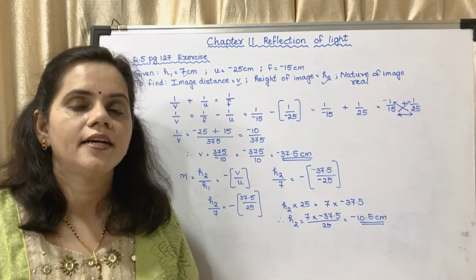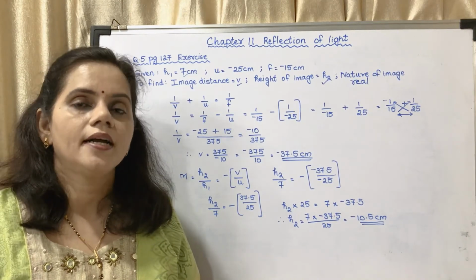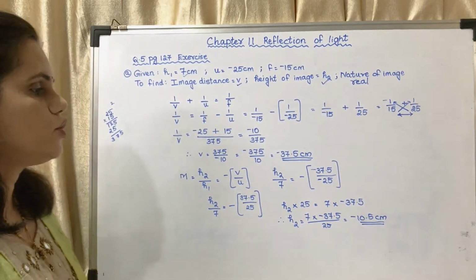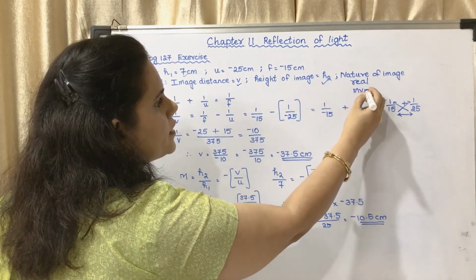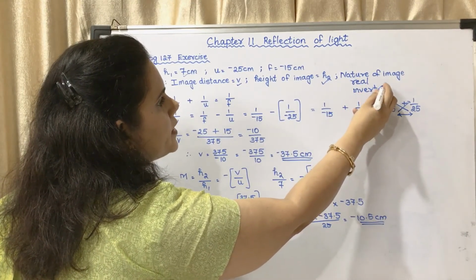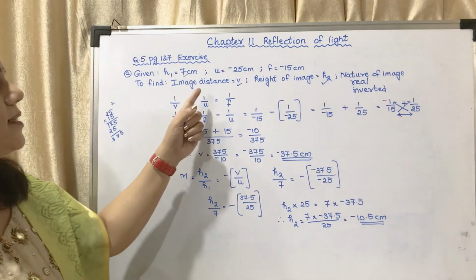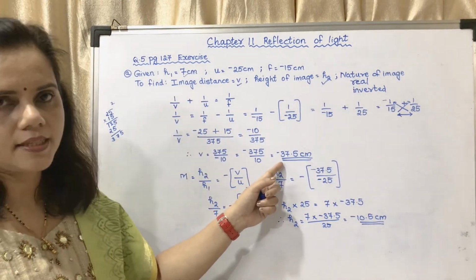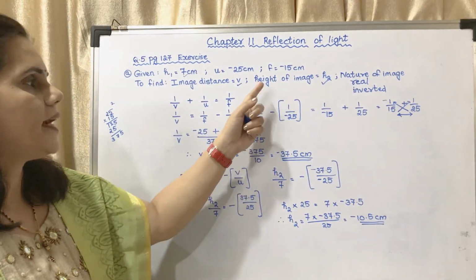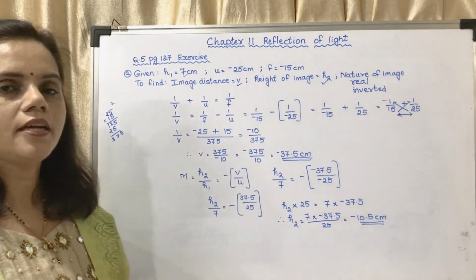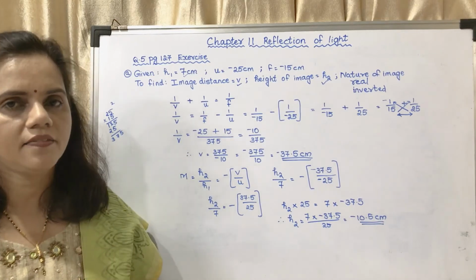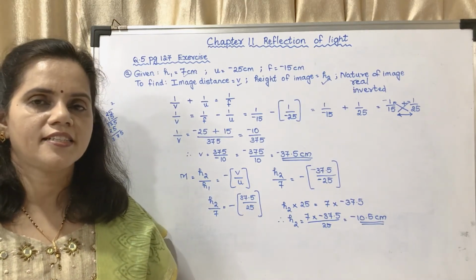What is inverted? H2 is inverted. So H2 is minus means the image is inverted. So what is the image distance? 37.5. What is the height of the image? 10.5. Nature of the image? Real and inverted. Now we will do the next sum.